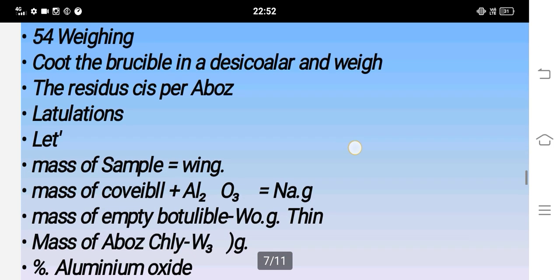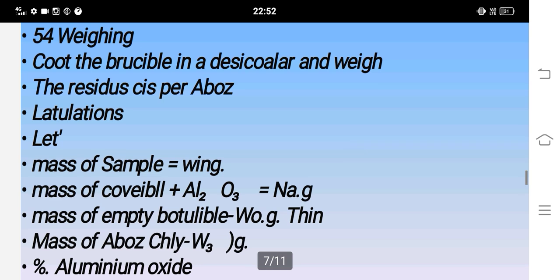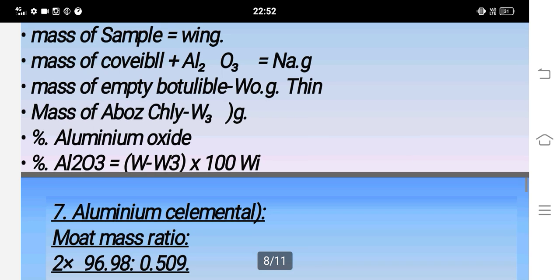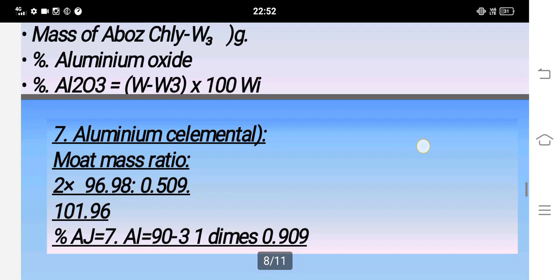Let the mass of the sample be W1, the mass of the empty crucible W2 grams, and the mass of the crucible with Al2O3 W3 grams. Percentage of aluminium oxide, Al2O3, equals W3 minus W2 into 100 over W1.